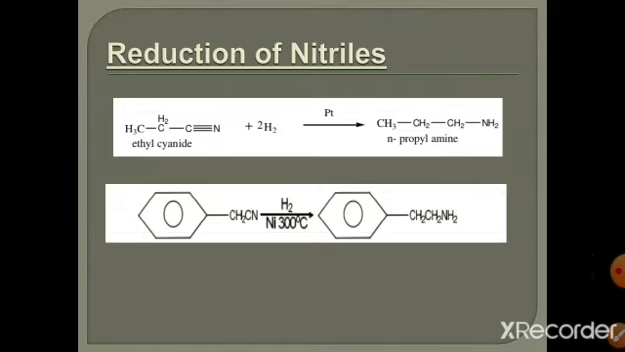In the starting material, we have only a CH2 group, which is attached to the benzene ring. So at the end, in the product, we obtain a CH2CH2 group. The carbon chain is increased in the product. So this is the most important thing in this reaction.